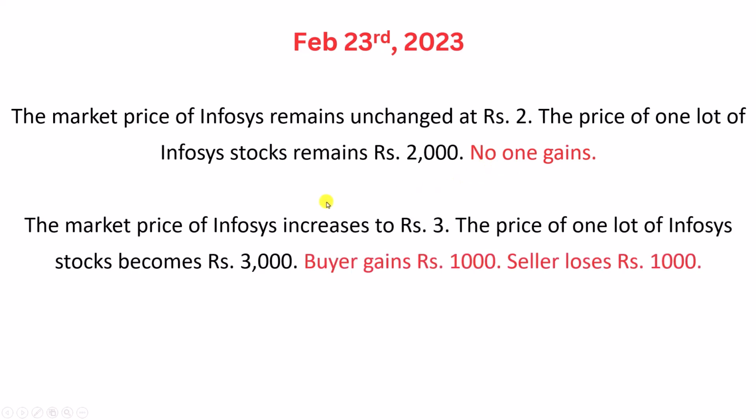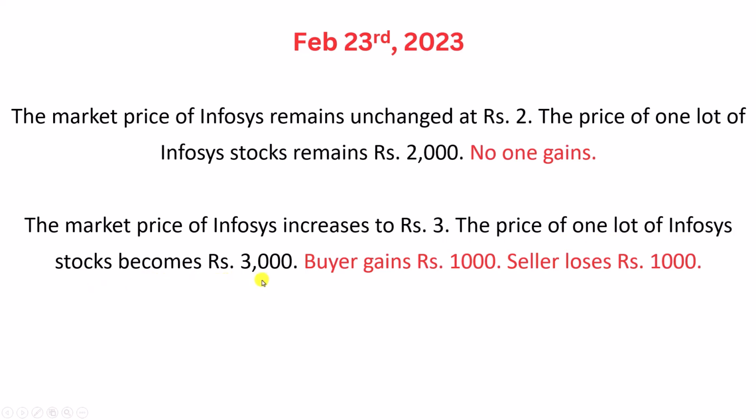Next is the market price of Infosys increases to 3 rupees. On February 1st, it was 2 rupees. It has increased to 3, and on February 23rd, it is being traded at rupees 3. So, the price of one lot of Infosys stocks becomes rupees 3000.